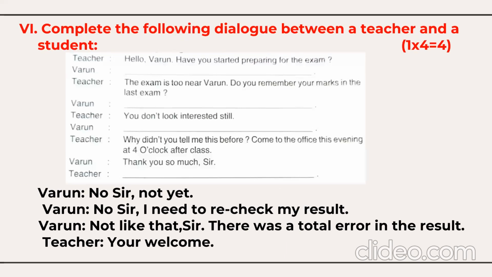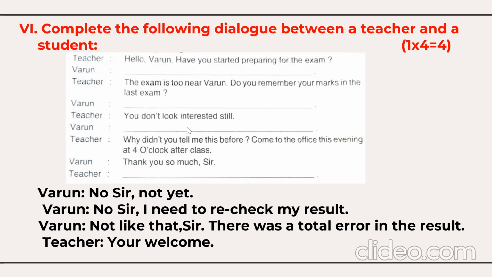Next question we have here, you need to complete the dialogue between a teacher and student, and 4 blank dialogues are given here, and based on the given dialogues you need to complete. So let's see how. Hello Varun, have you started preparing for examination? What's the answer? Varun says, no sir, not yet. The exam is too near, Varun. Do you remember your marks in the last examination? No sir, I need to recheck my result.